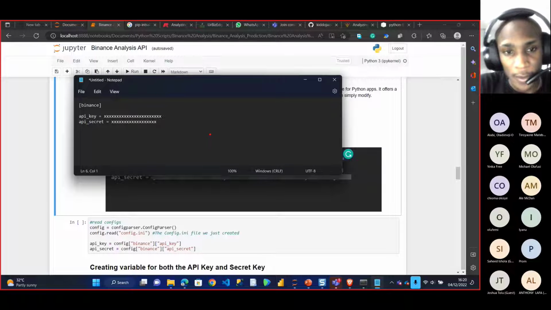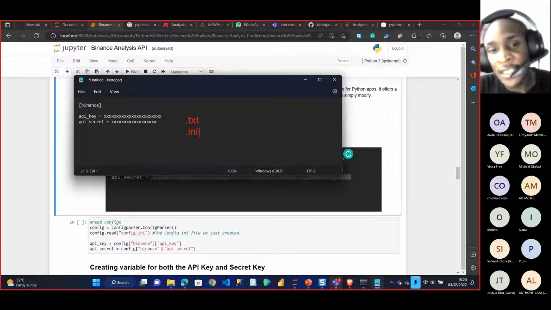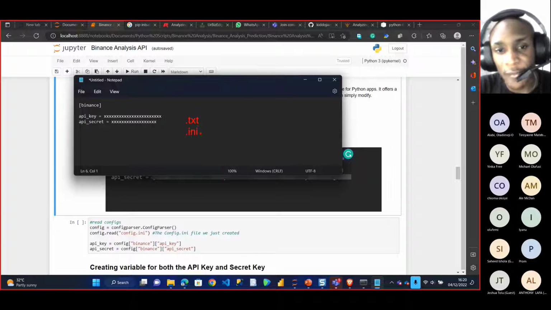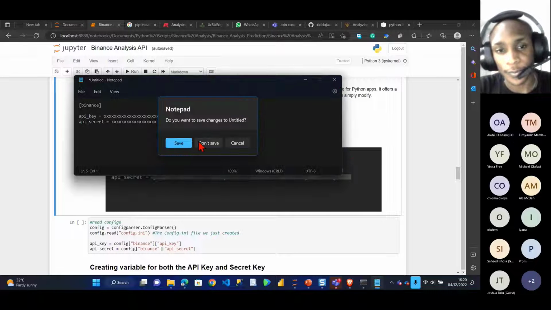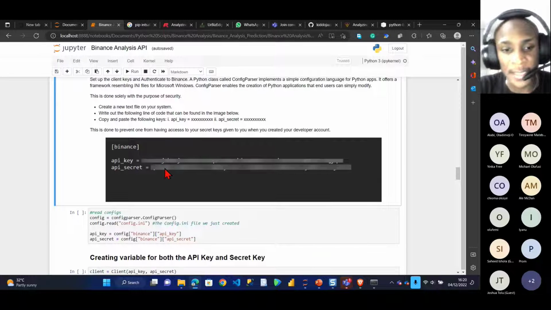What I mean is, when you're saving, why save as .txt, which stands for note? You save it as .ini. .ini is the recognized way. This one gives another level of security. Don't save it as a doc text file. You get it, right? After you're done with that, when you save it, that's basically what I did here.